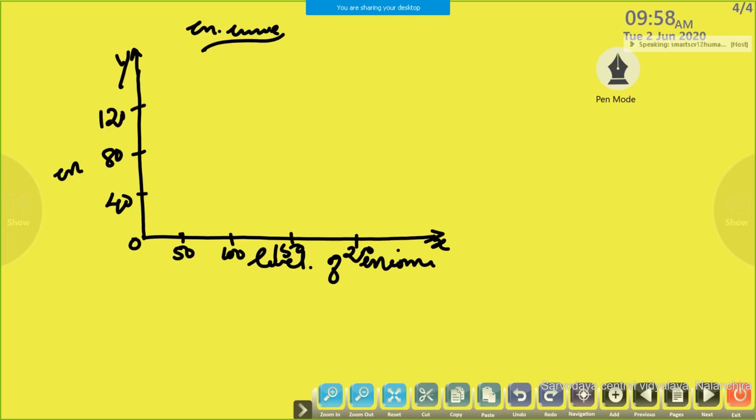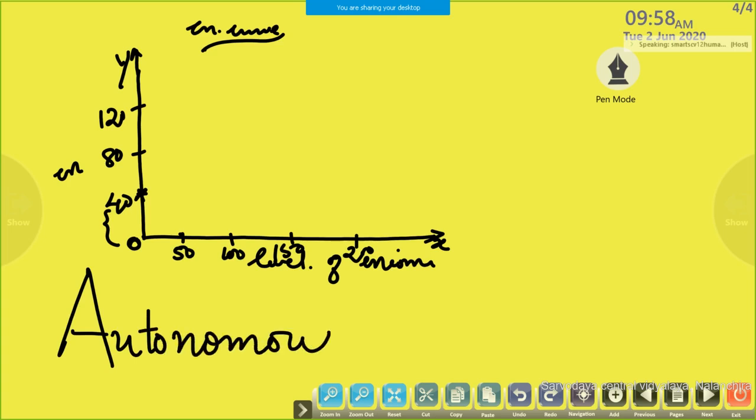Okay, when income is 0, consumption is 40. What is happening here? At 0 level of income, there is a minimum level of consumption. This minimum level of consumption is known as autonomous consumption.